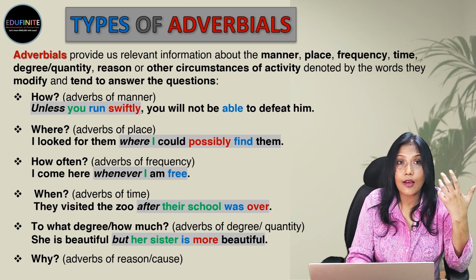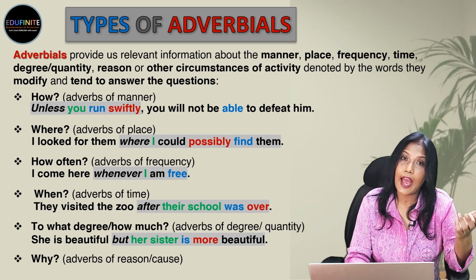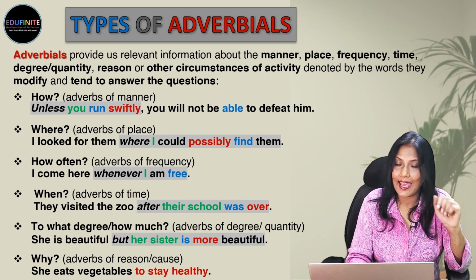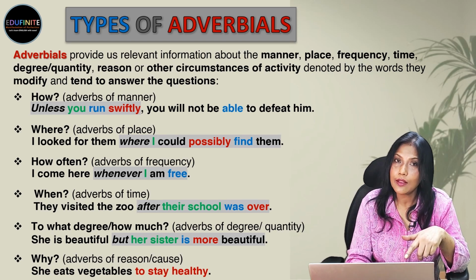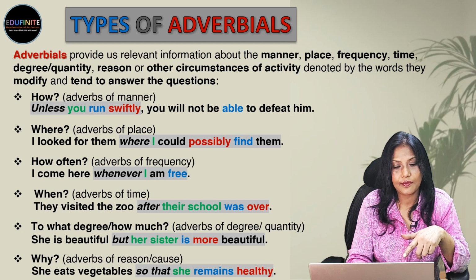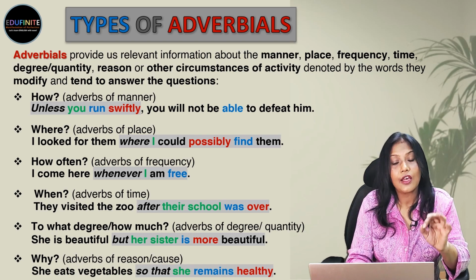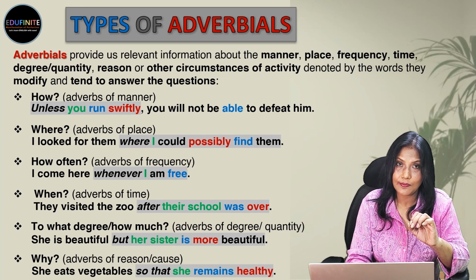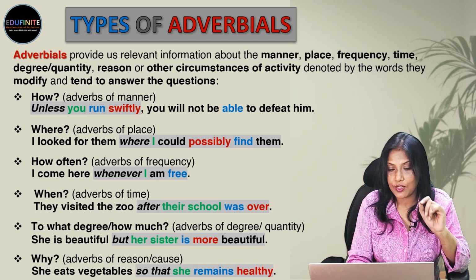Now, again, we ask the question why. When we ask the question why and we get the answer, that's the adverb of reason or cause. She eats vegetables. Why? To stay healthy. So, to stay healthy is the adverbial phrase. She eats vegetables so that she remains healthy. So that she remains healthy is the adverbial clause and it begins with the subordinating conjunction so that.